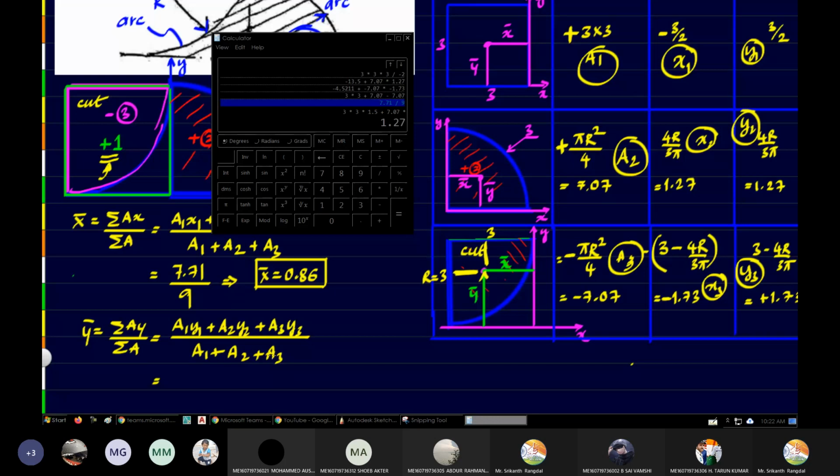Both are positive again. Plus a3. A3 is negative, so I have to be careful. Negative into y3. Y3 is positive 1.73. So that gives me 10.25.